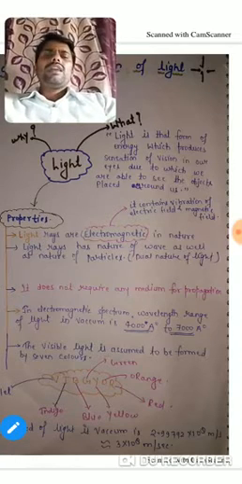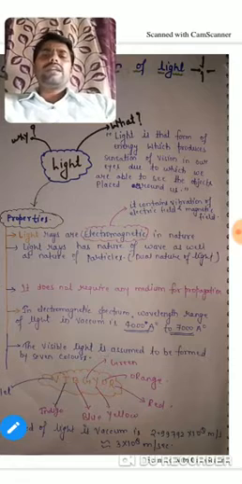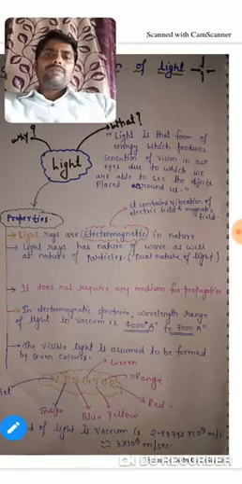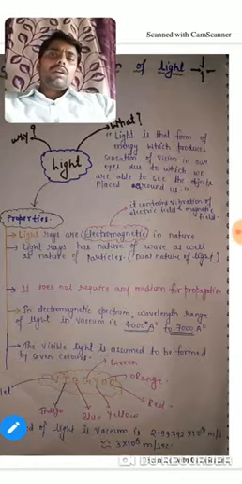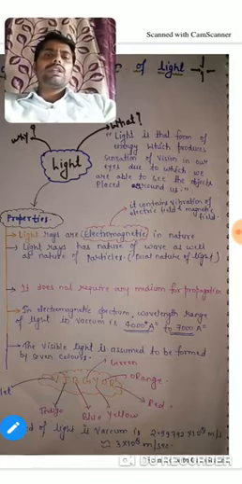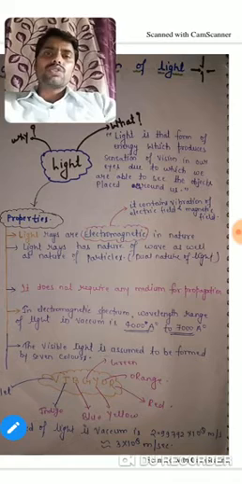Now, as we have studied, light rays are electromagnetic rays. In the electromagnetic spectrum, the wavelength between 4000 angstrom to 7000 angstrom is the visible range of light.